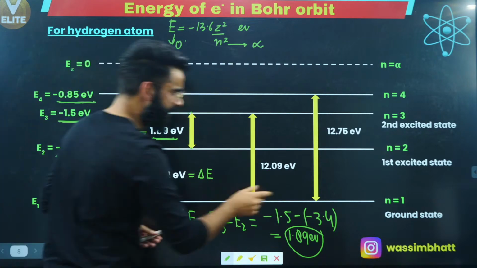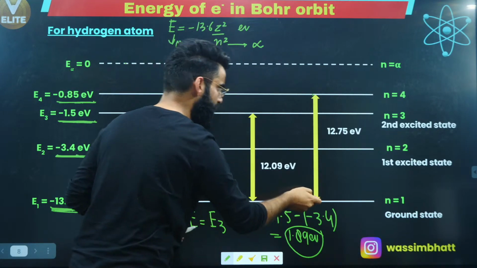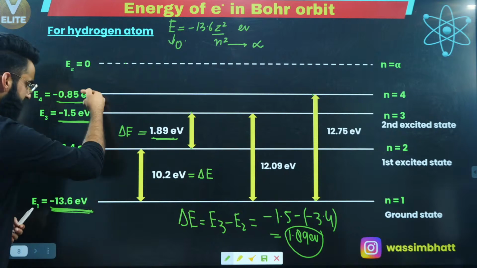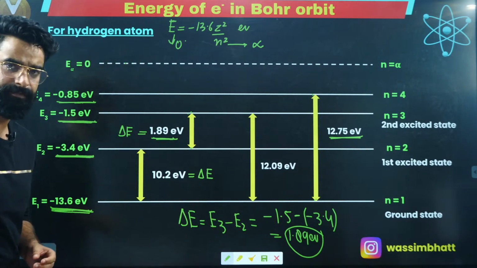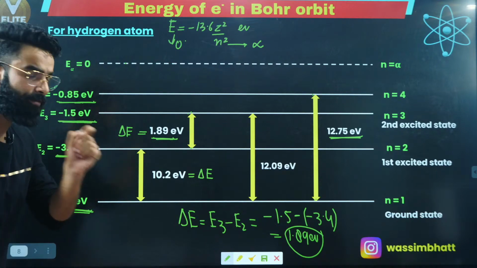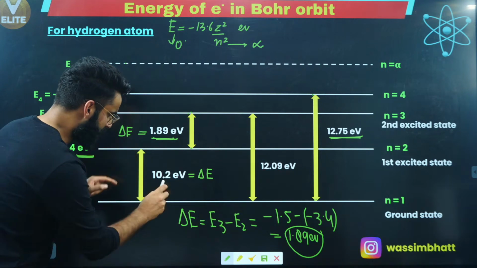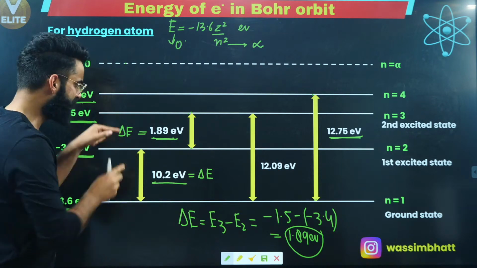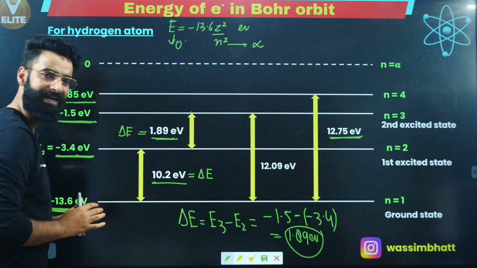Similarly, the energy gap between the first and the fourth shell is going to be E4 minus E1. This value will come out to be 12.75 electron volts, right? You would have noticed one important thing here. The energy gap between the first and second shell is 10.2 electron volts. Similarly, the energy gap between the second shell and third shell is 1.89 electron volts.